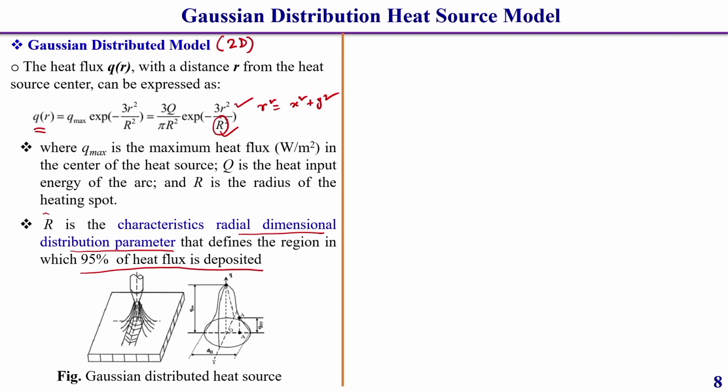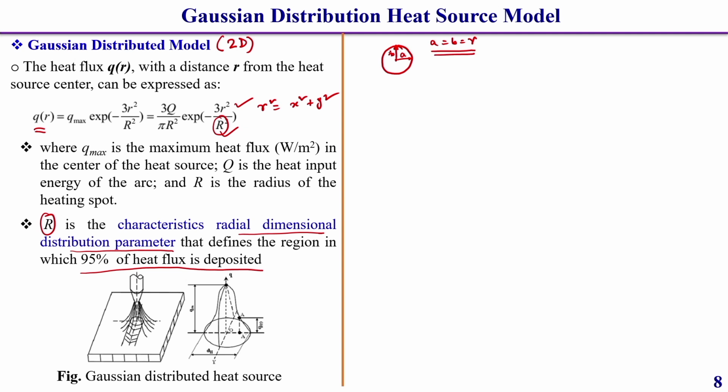This capital R, how is it defined? Let us consider this is a heat source model which is circular in nature. It can be circular or it can be a little bit teardrop shaped, because of this A and B value. Let this be your A and this be your B. If A is equal to B, that means R, then it will be a circular type of heat source. If A and B are different, then it can be an elliptical type of heat source. Okay. That also I will discuss in detail here.